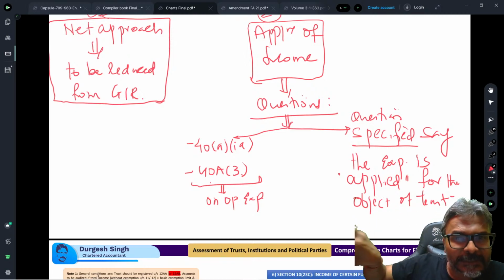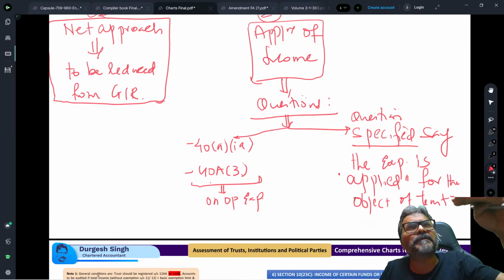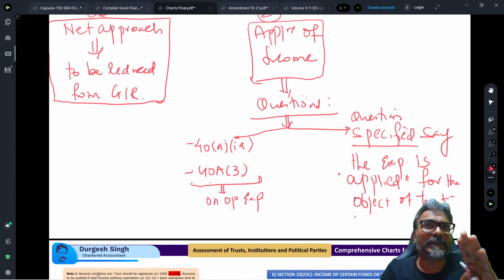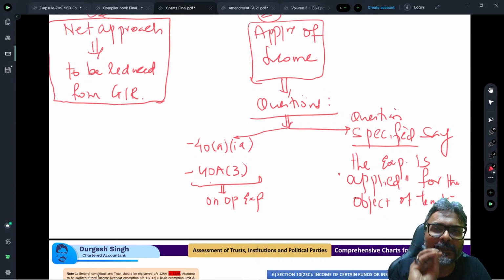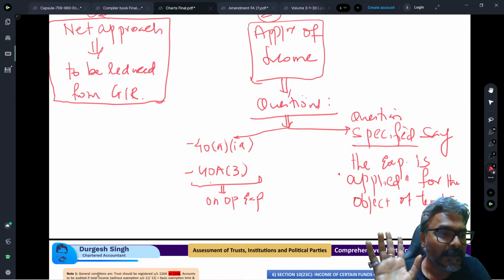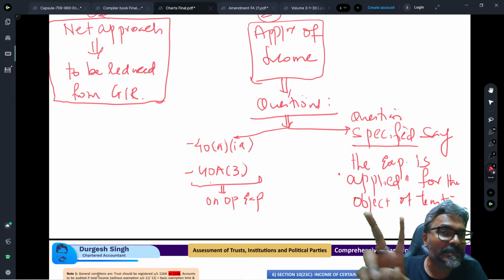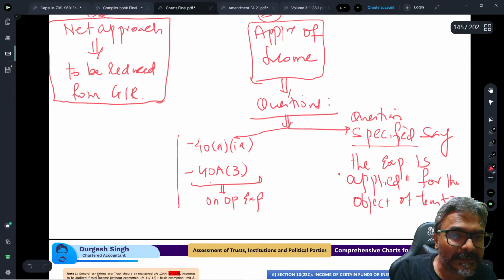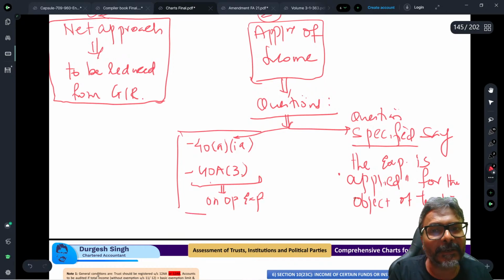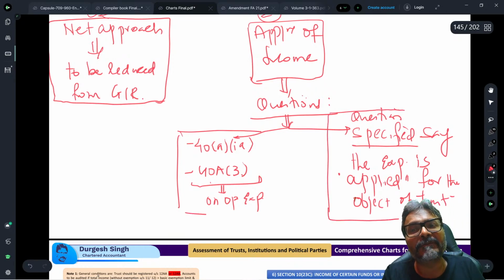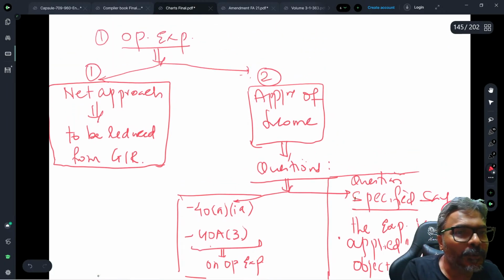And in the question which says specifically that the operational expenditure is applied for the trust object, in that question also you will take this as an application of income. But where the question does not speak about the operational expenditure, nor tells that the operational expenditure is applied for the trust object, in those questions, you will take the net approach.